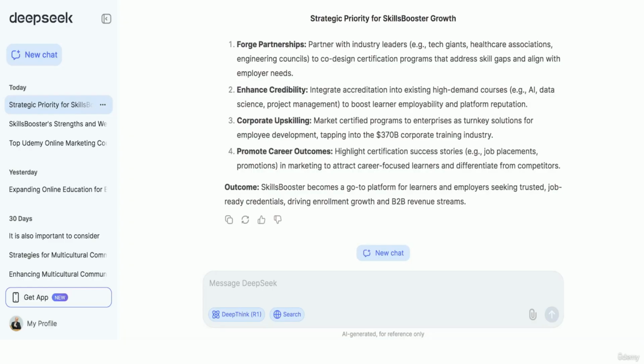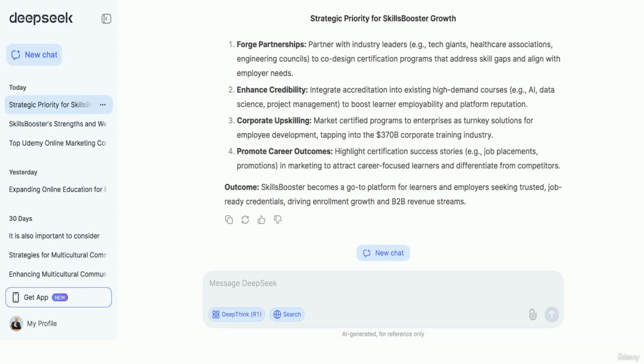And you see it not through intuition but through facts, comparison, and the market. The advantage here is speed. SWOT used to take weeks, now 30 minutes, but quality doesn't drop. On the contrary, depth and objectivity increase. In the next lesson, we'll move on to product line analysis. We'll see how DeepSeek can help evaluate the potential of existing courses and find ideas for scaling.